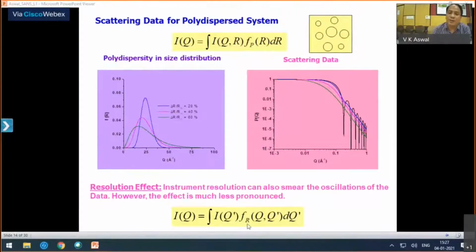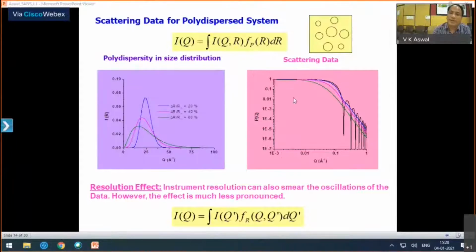And once you spoil your resolution, you don't get the ideal predicted curves. Your ideal curves get convoluted by the resolution function. So in that case also, you will see the smearing of the oscillations. So these are the two things which will smear your scattering profile.